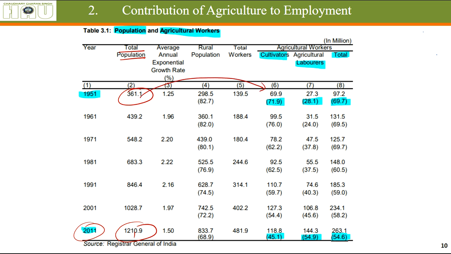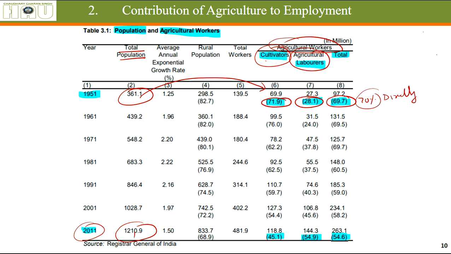Out of this population, agricultural workers, as you can see, 71% were cultivators and 28% were agricultural laborers out of total laborers. A total of 69% of the population was dependent on agriculture directly. People who are working on agricultural fields and people who own those fields, who themselves work there, 70% directly.